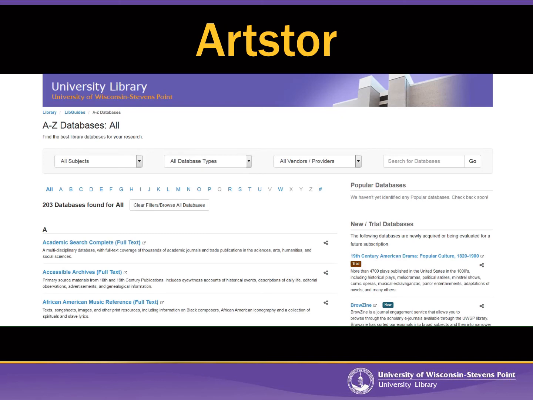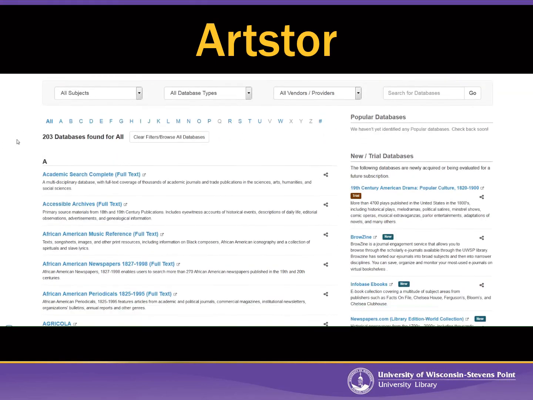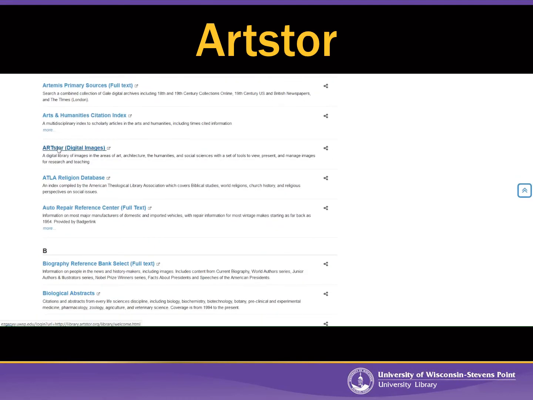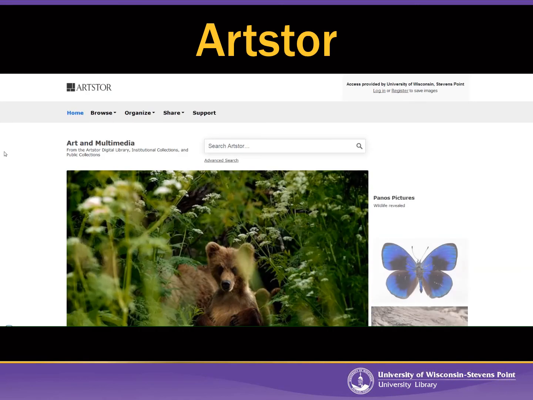The next database specializes in images. It's called ArtStore. And so we're still back here at the Find Databases webpage, and I'm just going to scroll down here through the A's until I get to ArtStore. There it is. I'm going to click on this link and we'll go into the database.